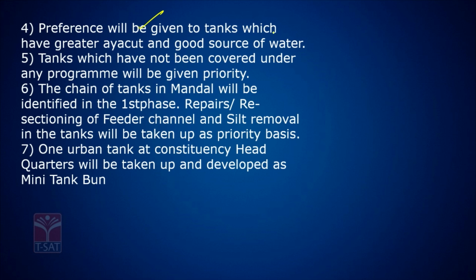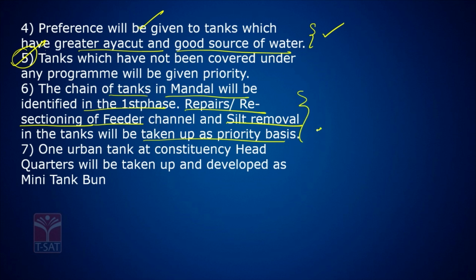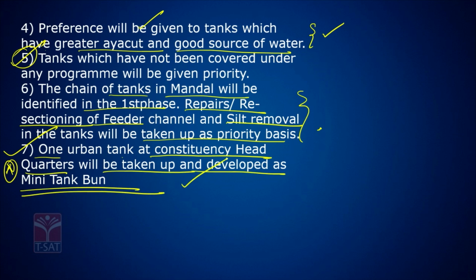Preference will be given to the tanks which have greater output and a good source of water. Tanks which have not been covered under any program will be given priority. The chain of tanks in mandals will be identified in the first phase. Repairs, restoration of feeder channels and silt removal in the tanks will be taken up on a priority basis. One urban tank, remember this for the exam, one urban tank at the constituency headquarters will be taken up and developed as a mini tank bund.